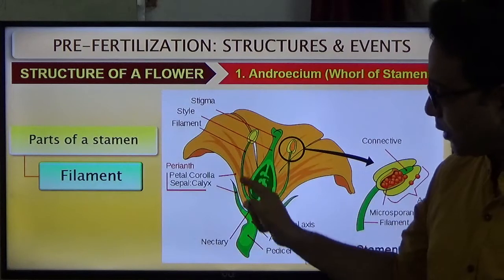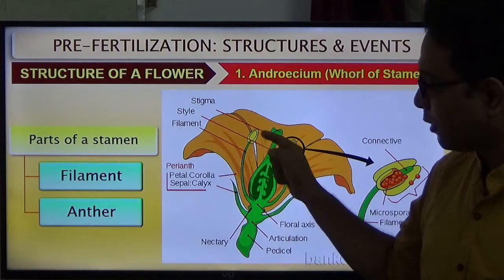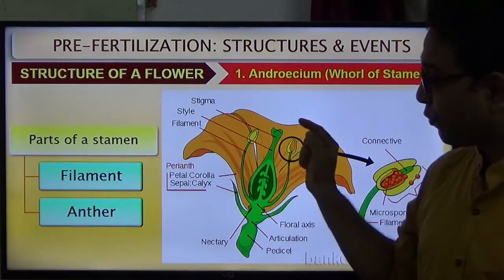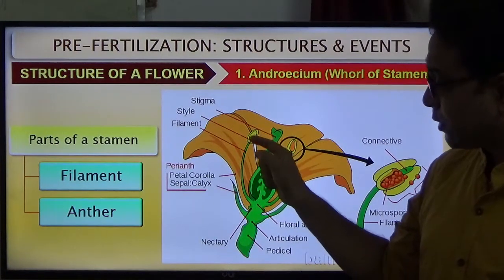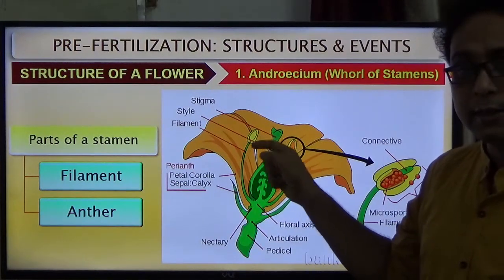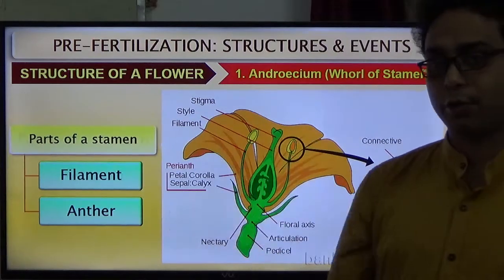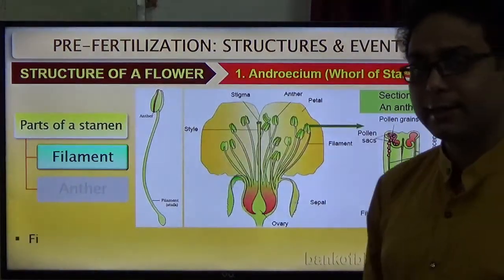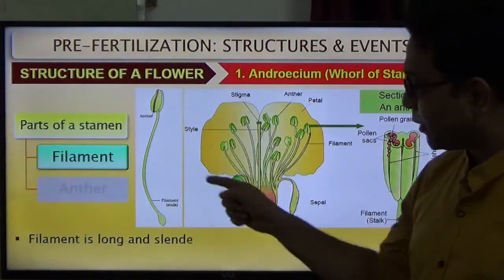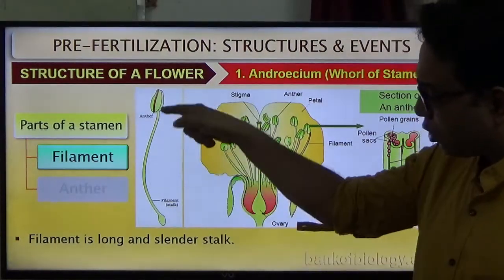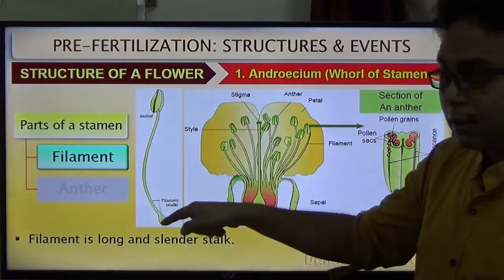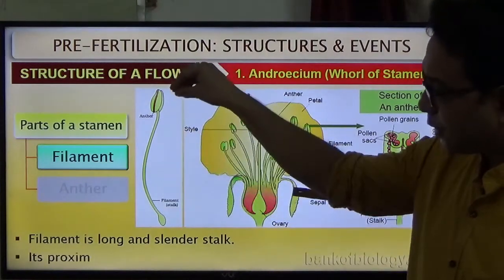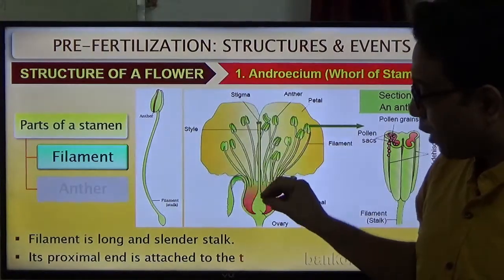This is the filament and this one is the anther. The anther is where the pollen grains are produced. So the stamen has two parts, the filament and the anther. At first, what is the filament? The filament is a long and slender stalk that mainly attaches the anther to the other parts of the flower.